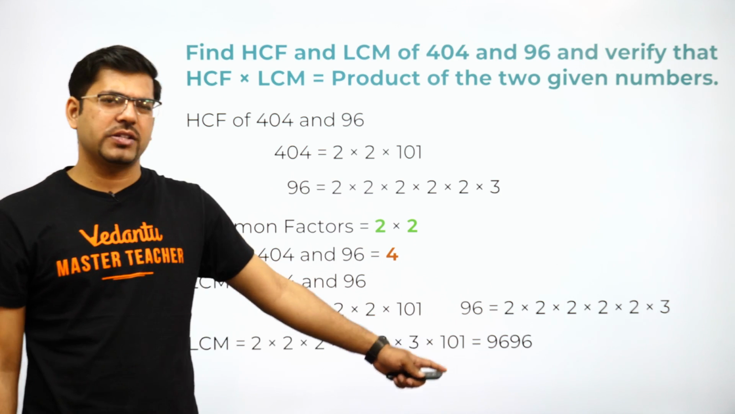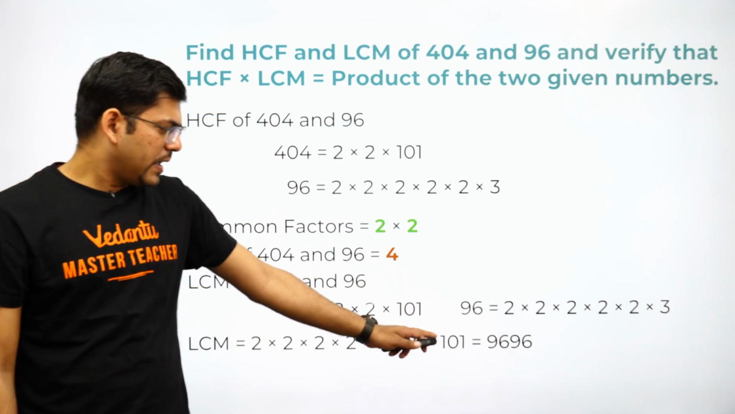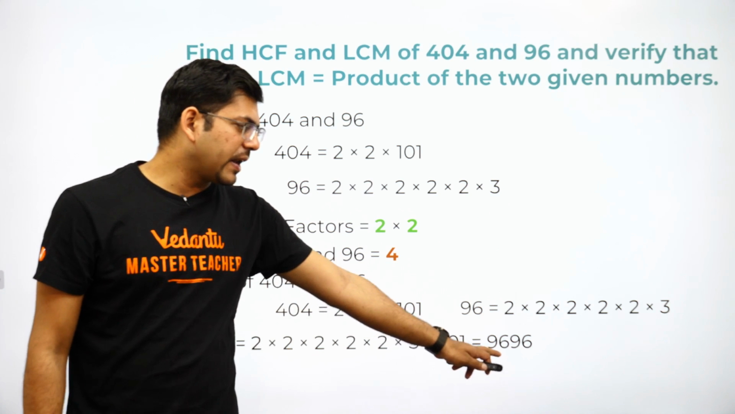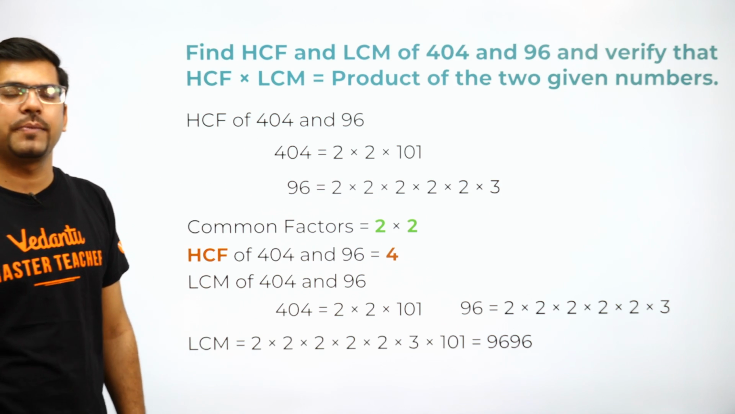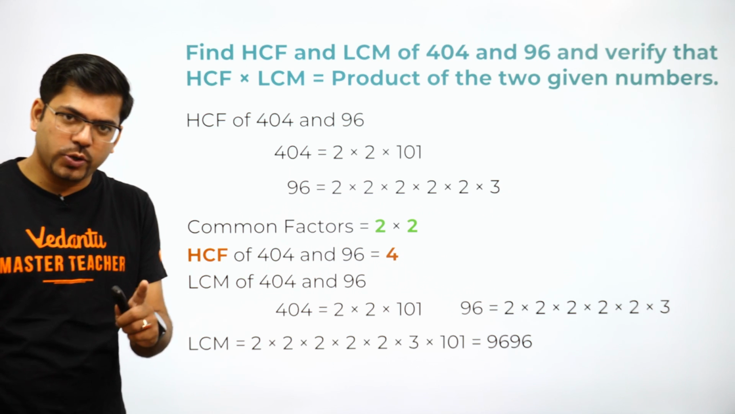That LCM is like this. Only one extra step is required. So this LCM is multiplying all of them, and you will be getting 9, 6 and 9, 6. So that is the LCM. So I guess you would have got this question, and let me tell you, this is an easy question, but